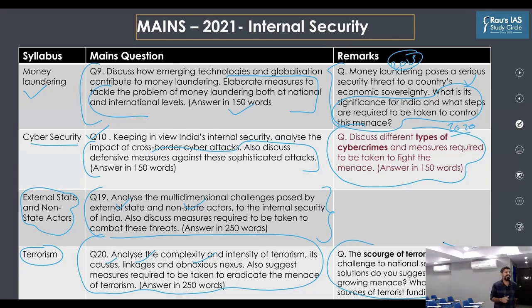Okay, then let us look at how we covered different dimensions of terrorism in the mains revision classes, and that will help us in understanding what you could have used or which points you could have used in writing an answer appropriately for this particular question related to terrorism that has been asked. So this is our question which we'll be handling now.